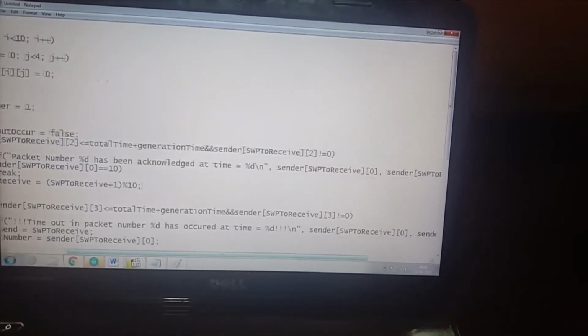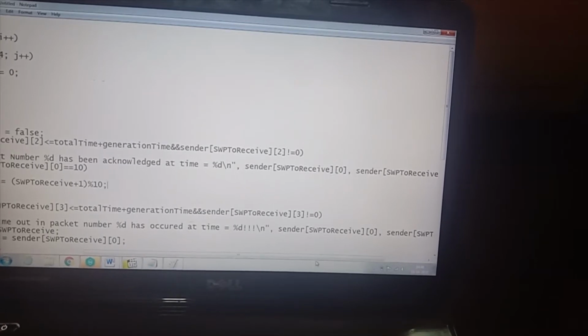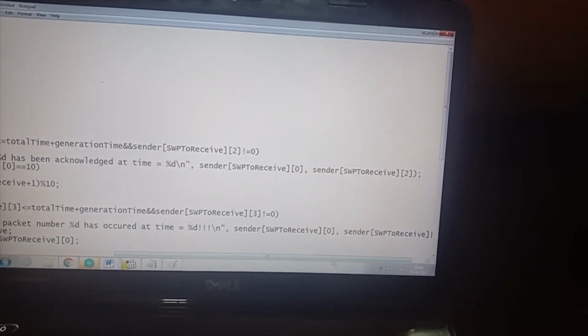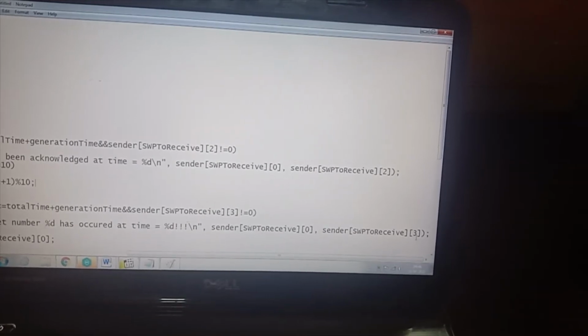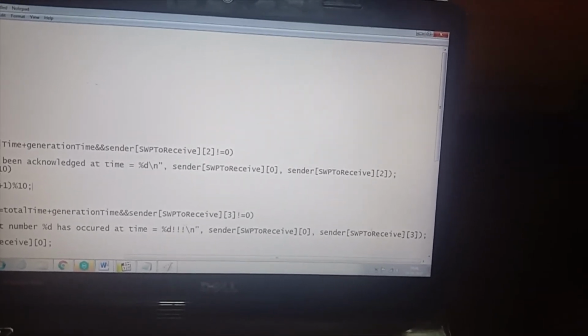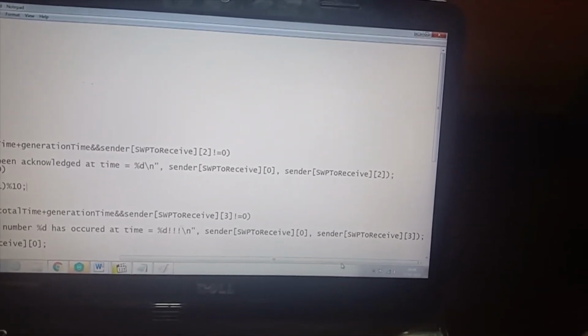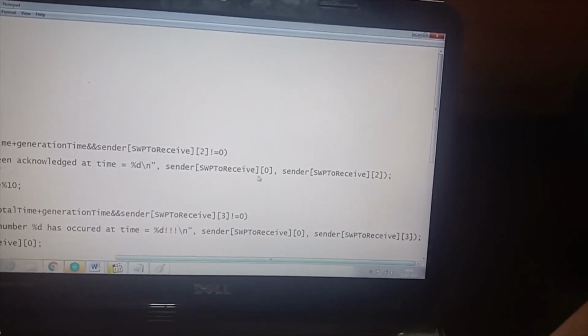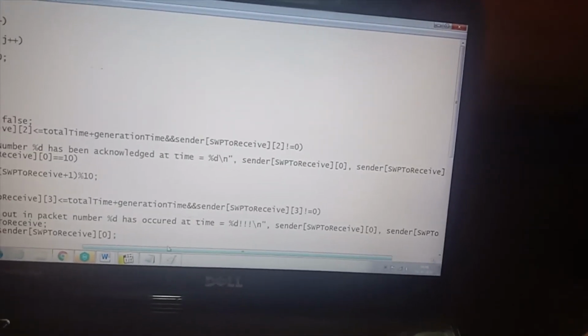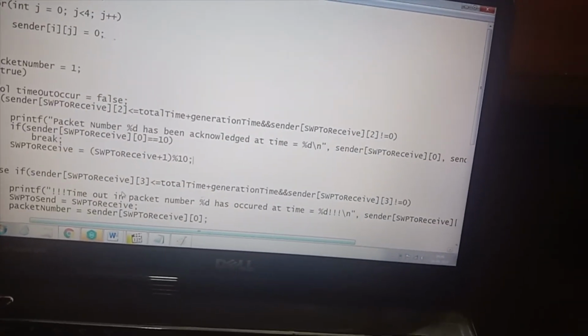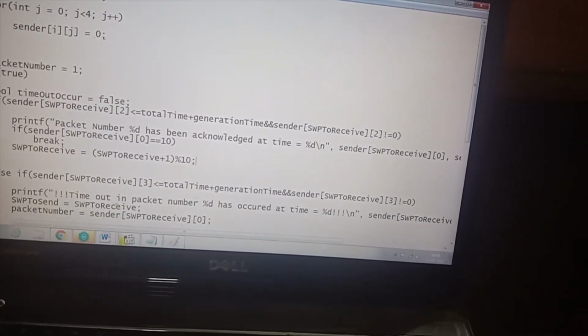has occurred, and the time. So this is, as I told you before, for the 0th position for the packet number, and the 3rd position is for the timeout time. So in the 3rd position, we are storing the timeout time. So here we get the timeout time of the packet. Now, suppose the acknowledgement has reached the sender after the timeout time, then after that all the packets